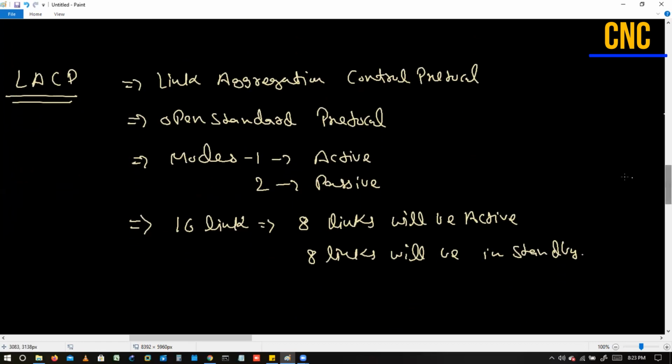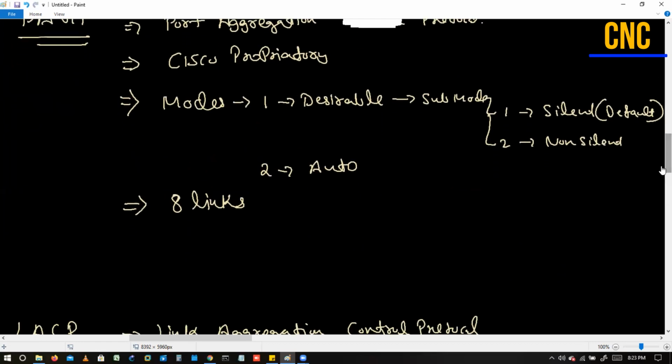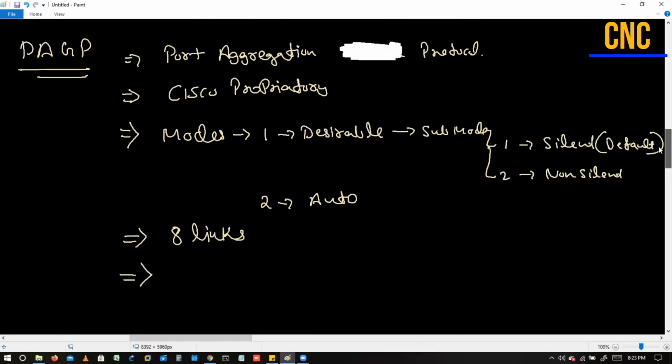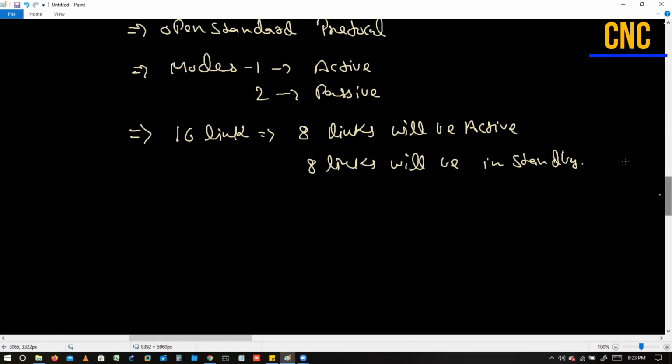It means in both conditions 8 links will be active. So we are saying here 8 links will be active, 8 links will be in standby, right?